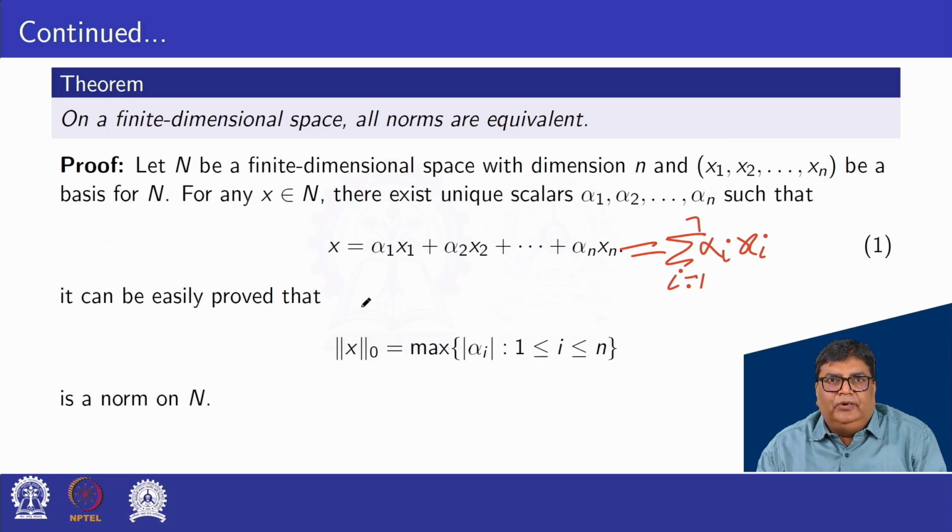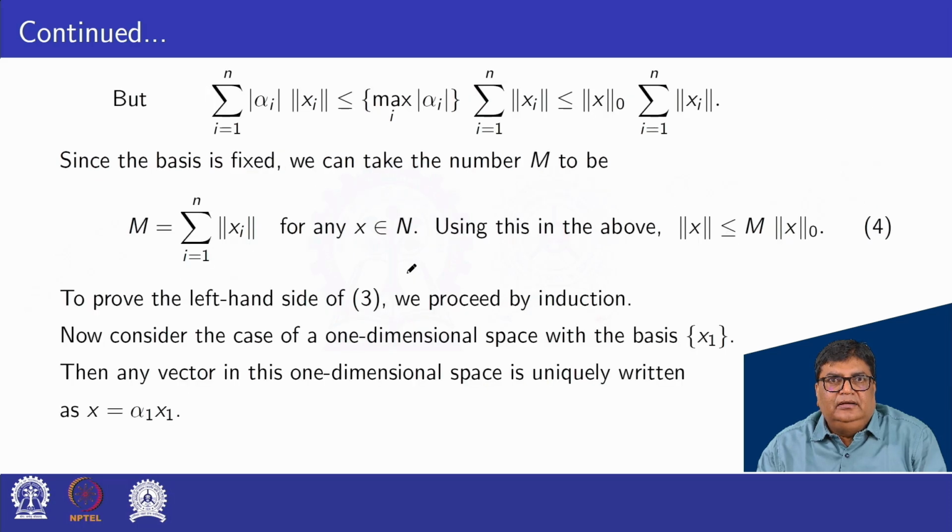Here the one-dimensional basis is only x1, so we can write x = alpha 1 x1. So for basis x1, x is uniquely written as x = alpha 1 x1.